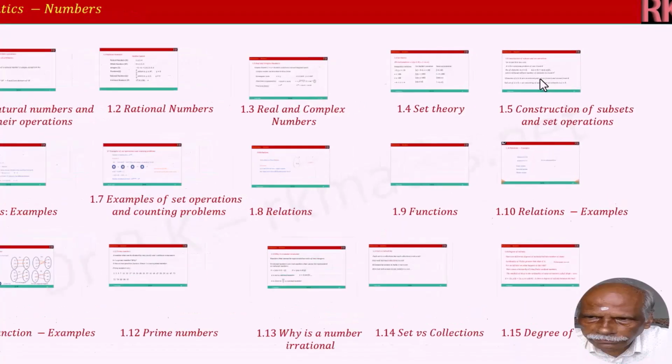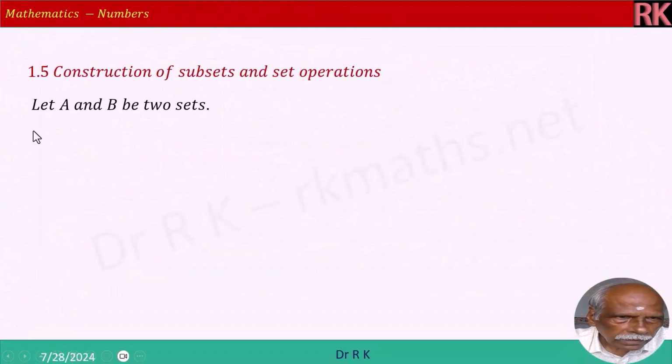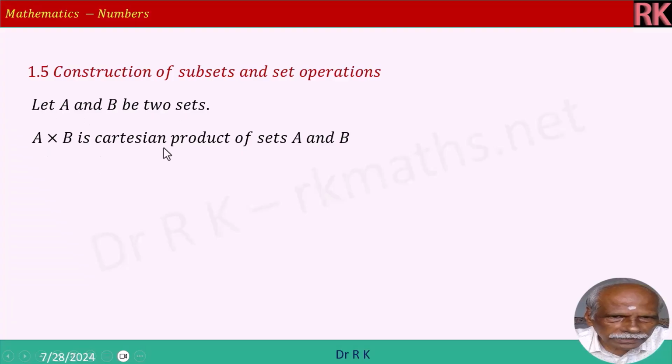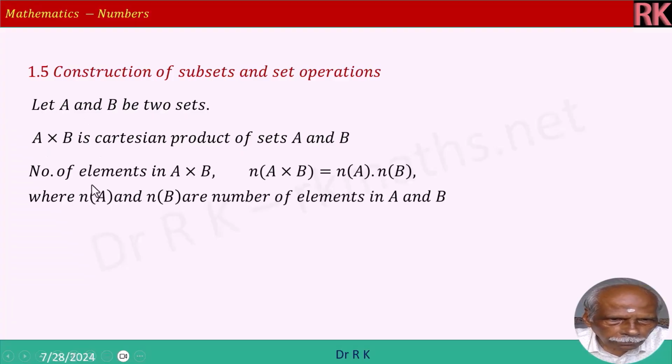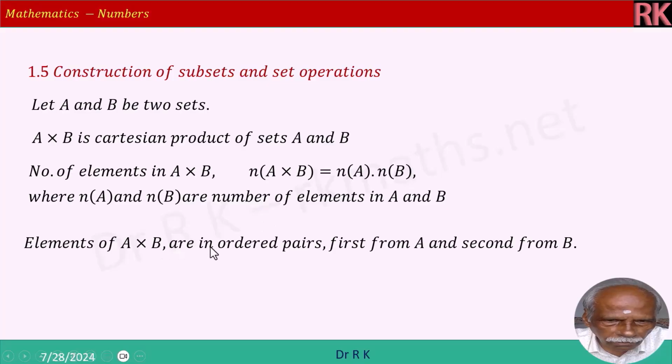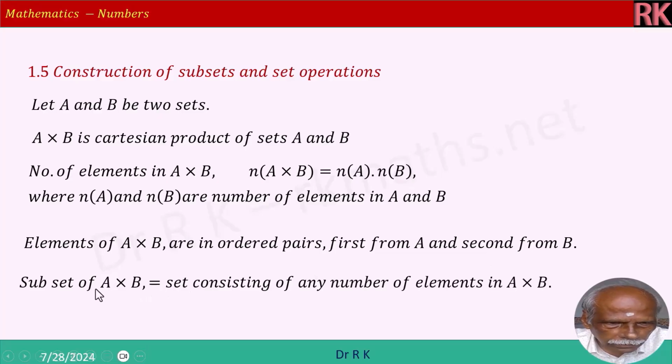And then we will see construction of subsets and subset operations. Let A and B be two sets. A cross B is a Cartesian product of sets A and B. Number of elements in A cross B is equal to number of elements in A into number of elements in B, where number of elements in A is NA, number of elements in set B is NB. Elements of A cross B are in ordered pairs. Here elements are individual numbers. Here it comes in pairs. First from set A and the second number from set B. So subset of A cross B is a set consisting of any number of elements in A cross B. Please go through that, try to understand. I will also show you with example.